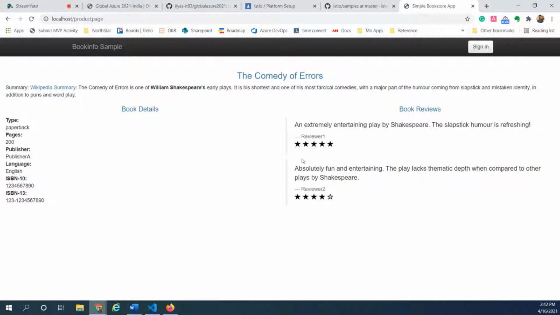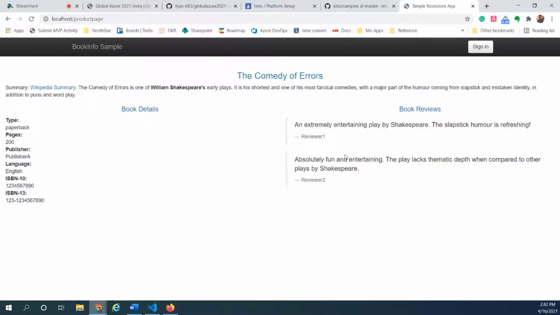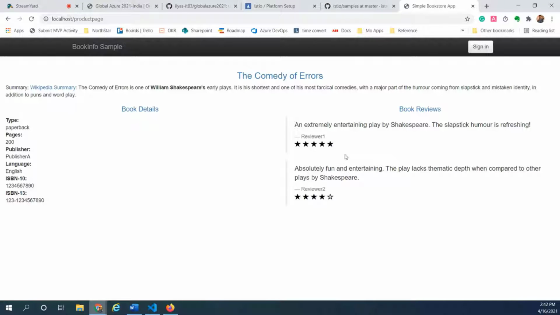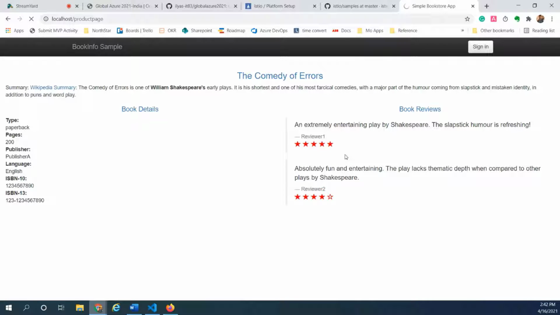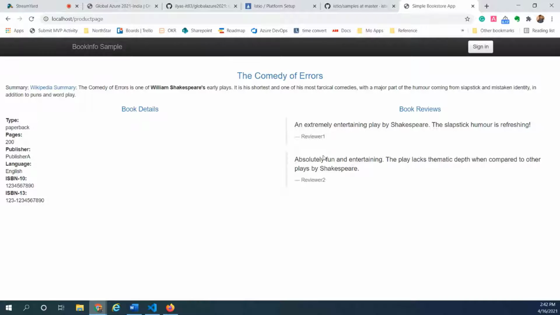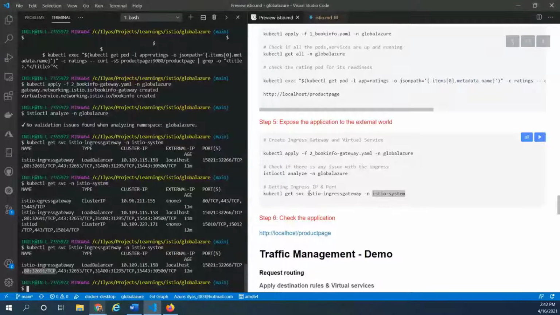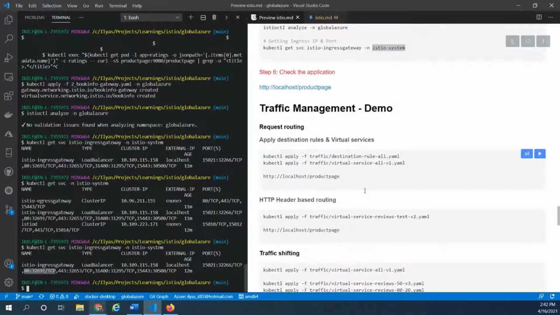Okay, so we have three services of the reviews version, and that is giving different versions. Now this is the default behavior. Let's say we would like to stick with just the yellow rating and not with the black ones or the empty ratings. Let's go ahead and fix that. That's going to be our next task. All right, in order to do that, let's introduce a destination rule.